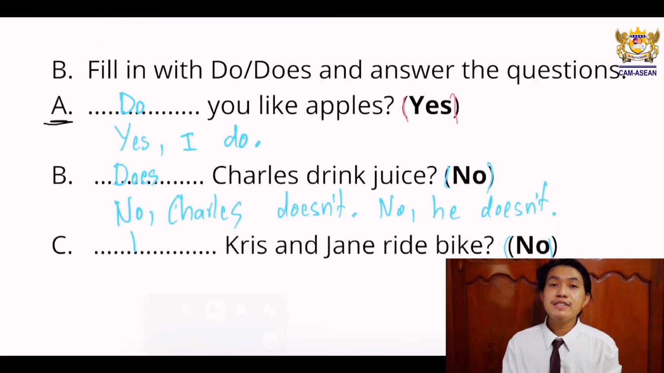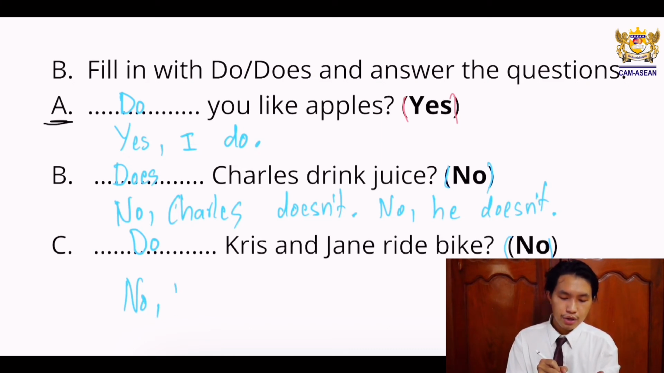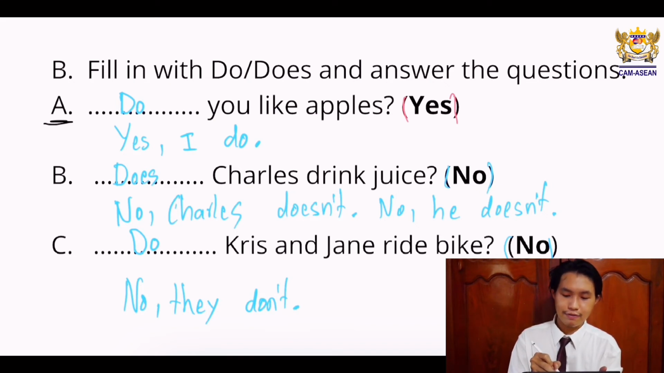So the answer of letter C is do. Very good, because 2 persons, 2 people, Chris and Jane. Do Chris and Jane ride bike? And the answer is no. No. Whenever there's 2 people, the answer has to be they, right? No, they don't. Yes, negative form.